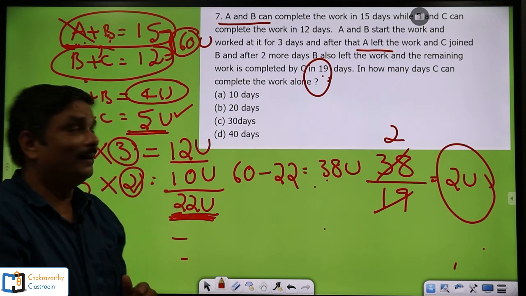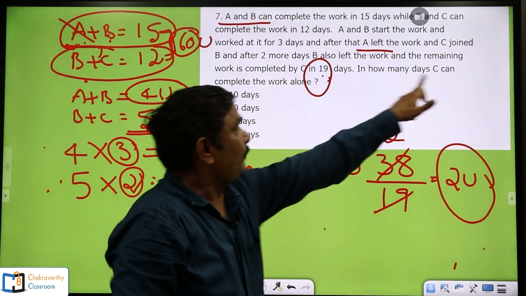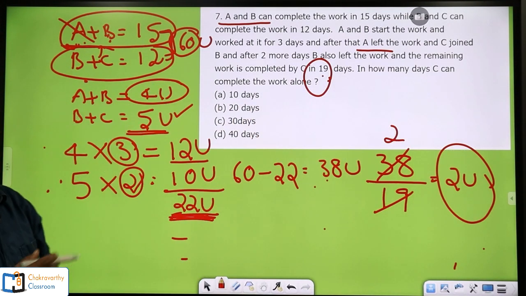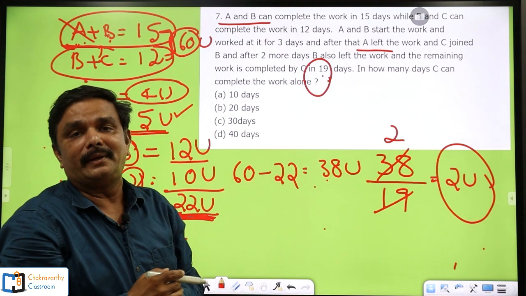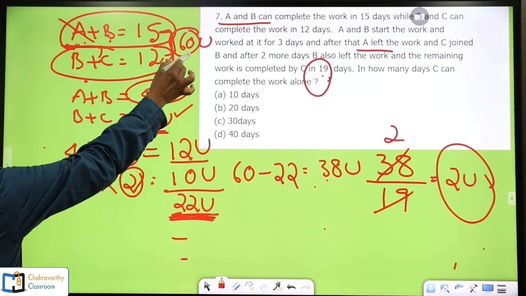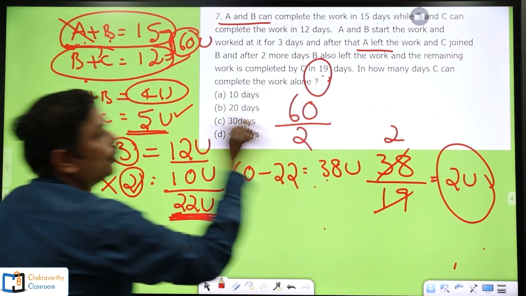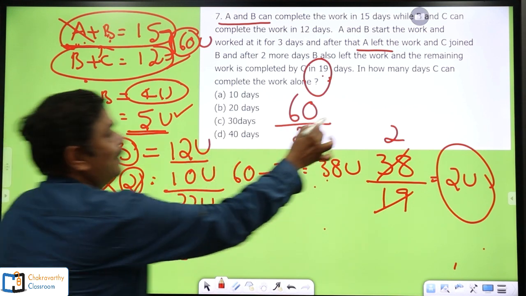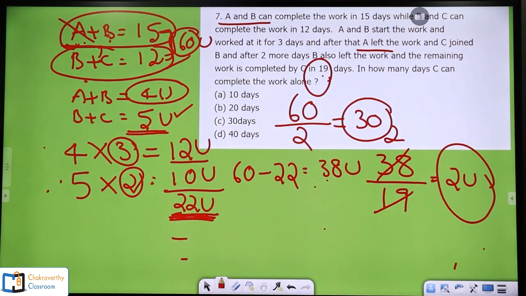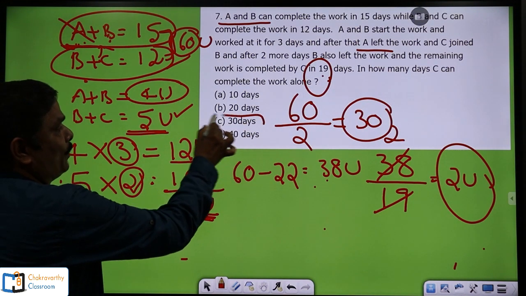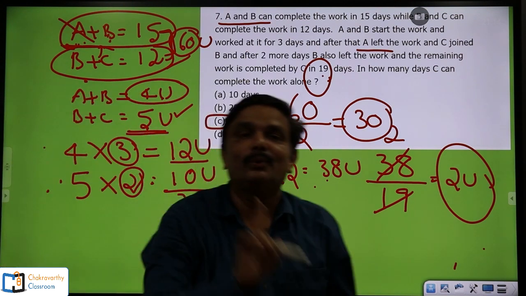But my question is not C's one day's capacity. They are asking in how many days C can complete the work alone. Clearly here total work is 60 units divided by C's capacity of 2 units per day. If you divide 60 by 2, you will get 30. So my answer is 30 days. In option C we are getting 30 days. This is how exactly you have to do the question.